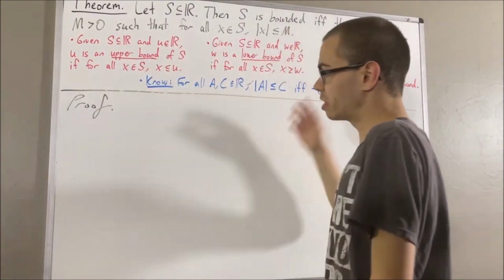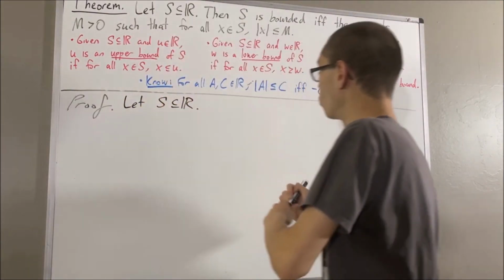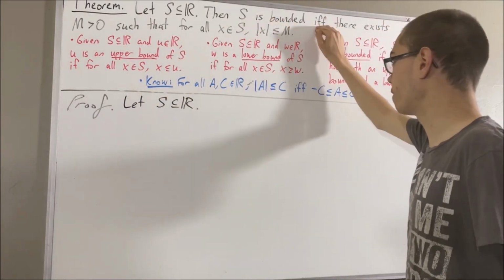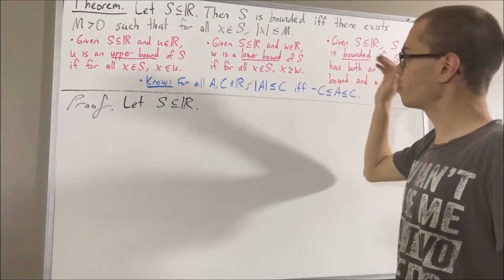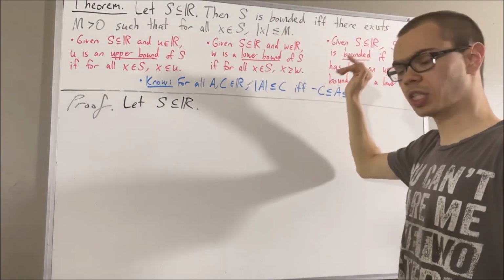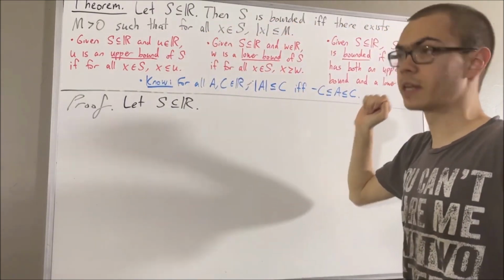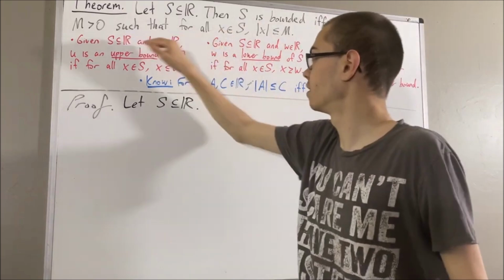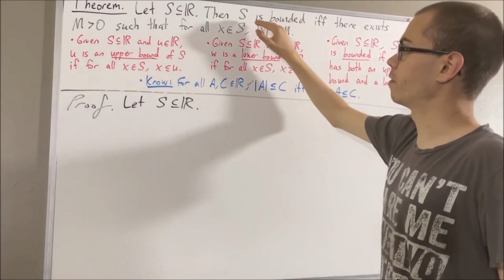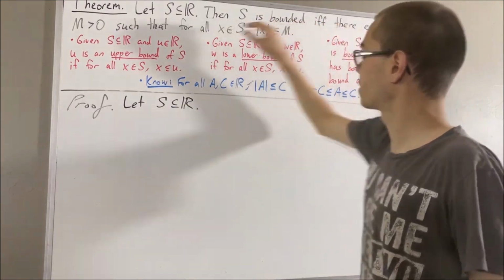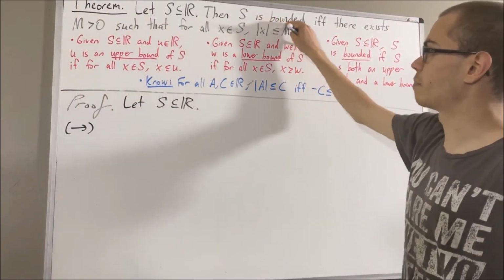To start out, let's give ourselves a subset of real numbers S. And from here, we want to prove that this is true if and only if this is true. Since we're trying to prove a statement containing if and only if, we're going to prove if this is true, then this is true, and then if this is true, then this is true. Let's start by proving the first direction, and to do that, suppose S is bounded.